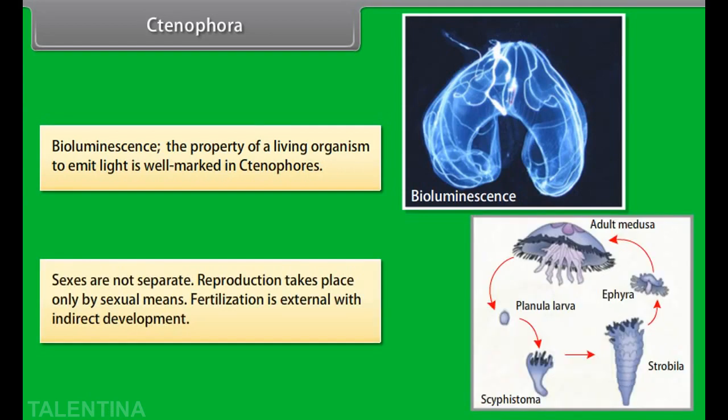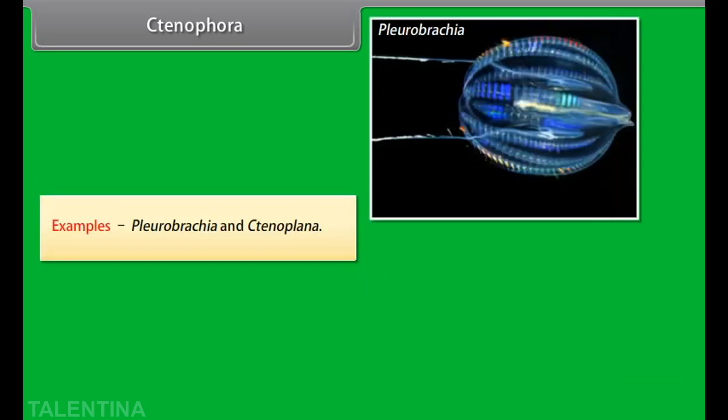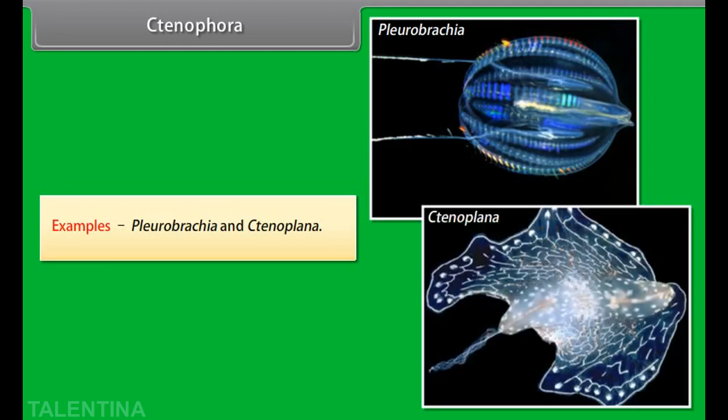Sexes are not separate. Reproduction takes place only by sexual means. Fertilization is external with indirect development. Example, Pleurobrachia and Ctenoplana. Did you know?